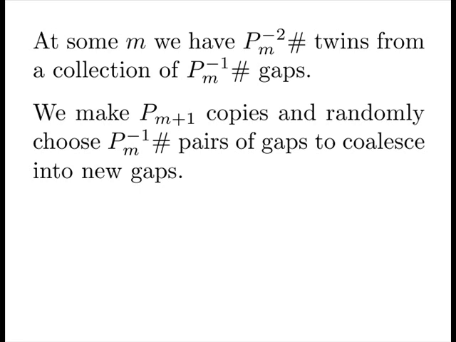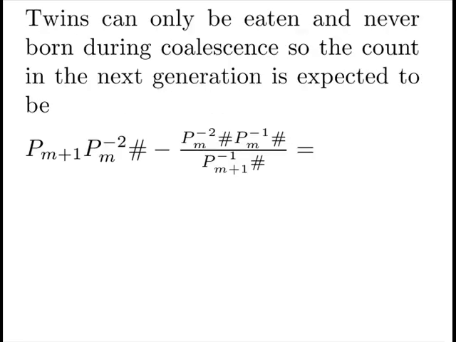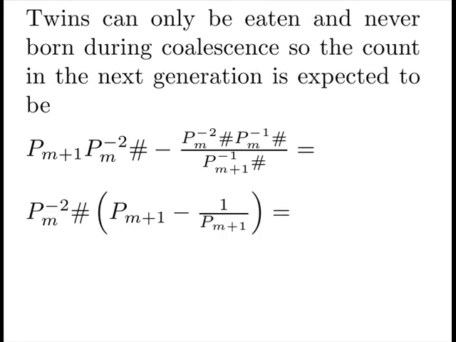We make our next prime's worth of copies and randomly choose our first primordial pairs of gaps to coalesce into new gaps. Twins can only be eaten and never born during coalescence, so the count in the next generation is expected to be as follows, where we're just doing simple random selection based on the length of the various subsets. And that gives us these final forms,